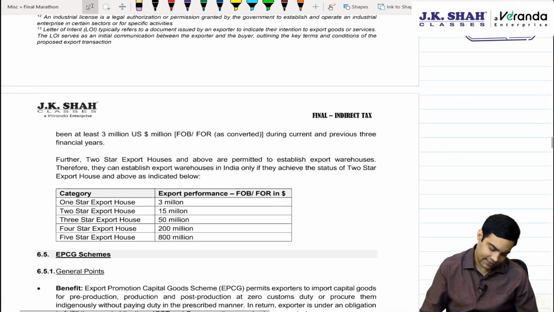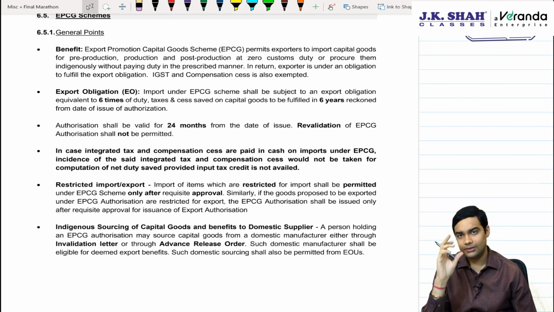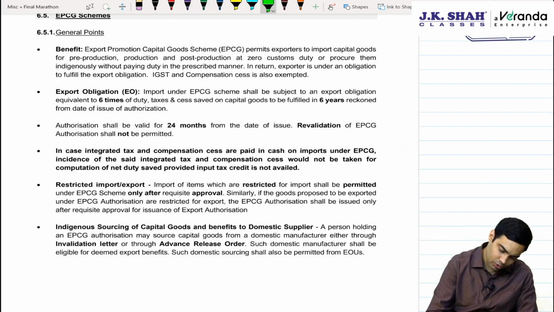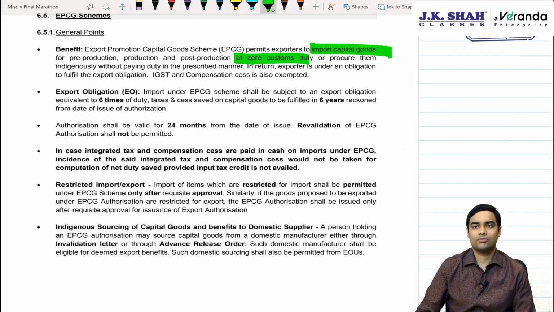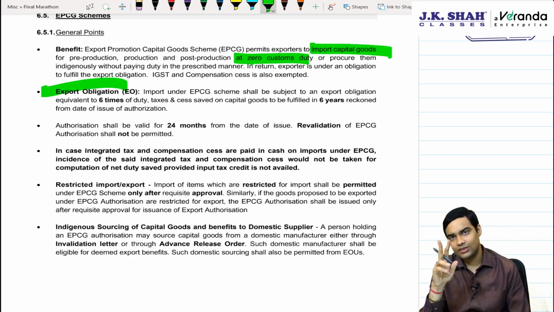Then the next discussion is with regard to EPCG. Again, an important topic, specific questions can be asked. EPCG, what is the benefit? You can import capital goods without payment of custom duty. It could be pre-production, production related, or post-production related. Now, as the government is allowing you such a big benefit, they want an export obligation. Two types of export obligation.